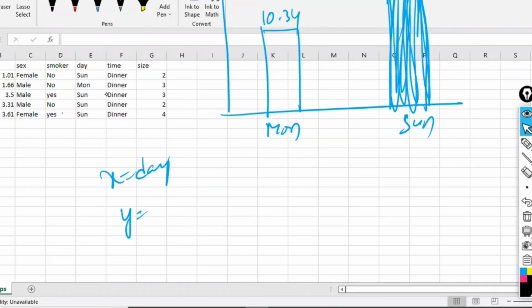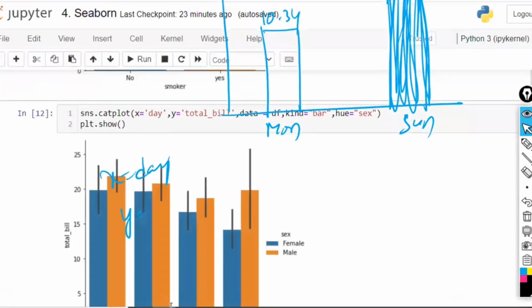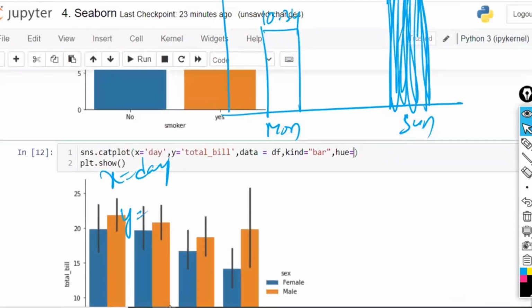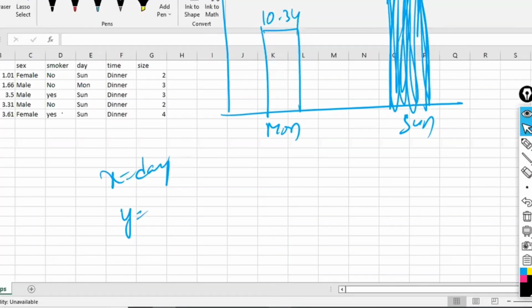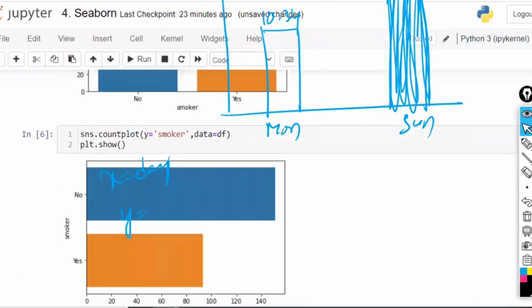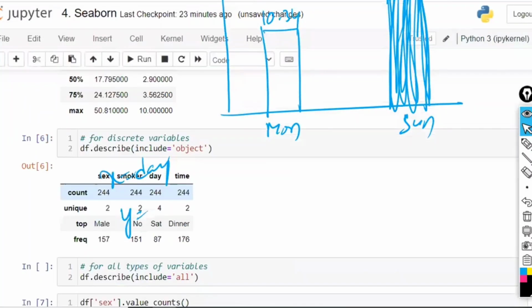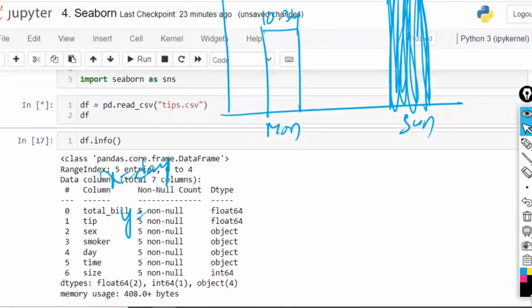Now, within this, again I want to split based on the hue. First, let us try without splitting. I have changed this one to Monday also. After that, I have to click on save. Again, I have to reload the data. Once again, let me read. Now you have got Monday, right? Now let us apply and see if we get the same bar or not.